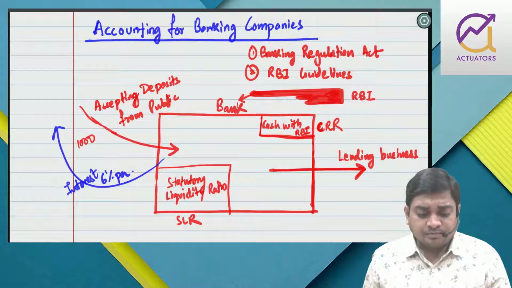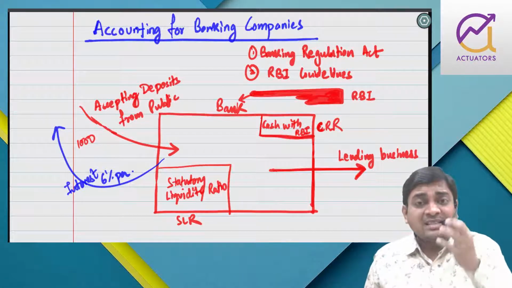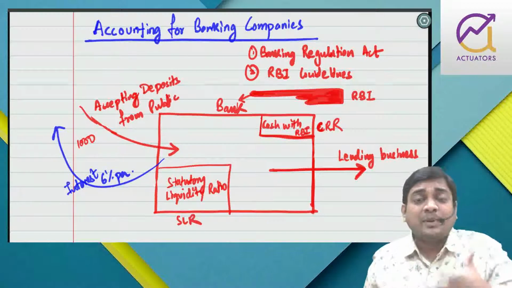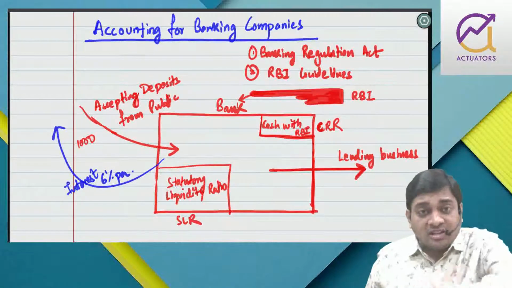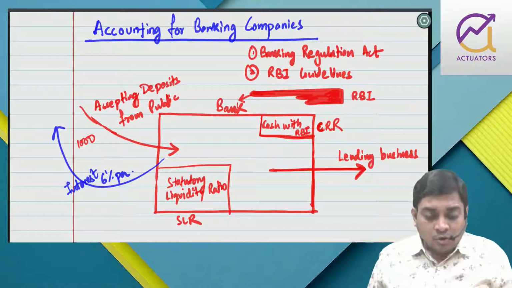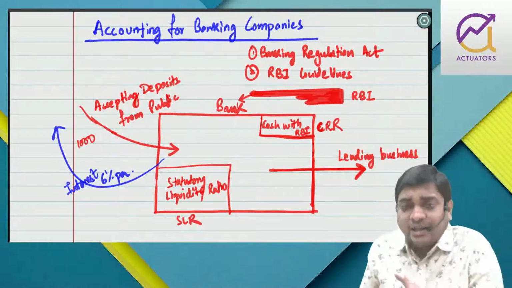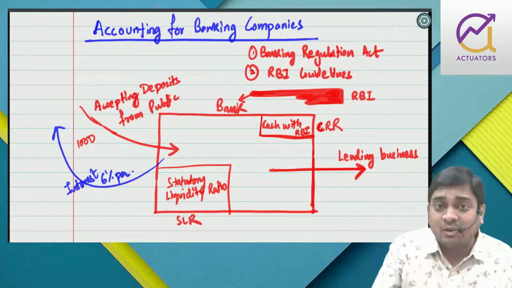Now when I am giving some benefit on deposits, people would like to hold their money in the bank. Further, there is no risk also. So in that case, I can lend it to others.